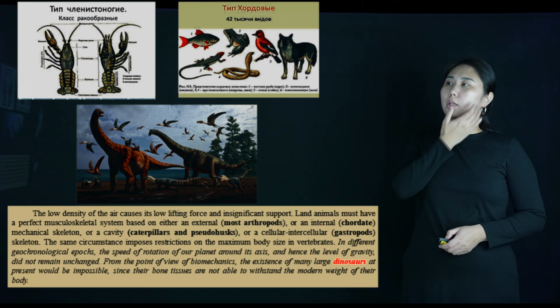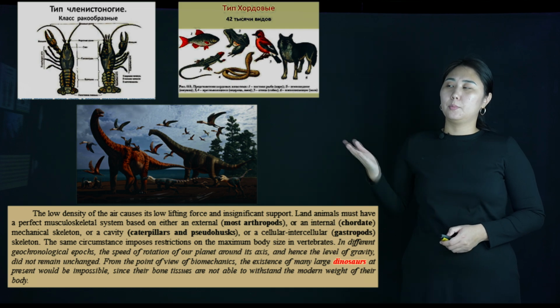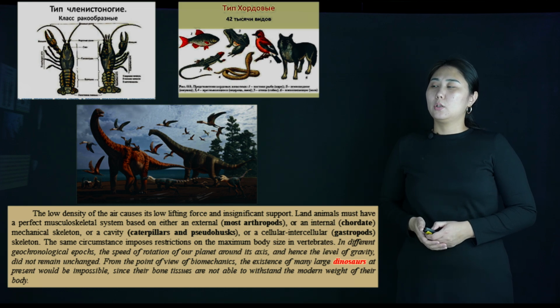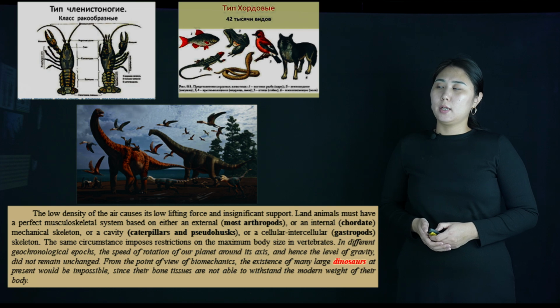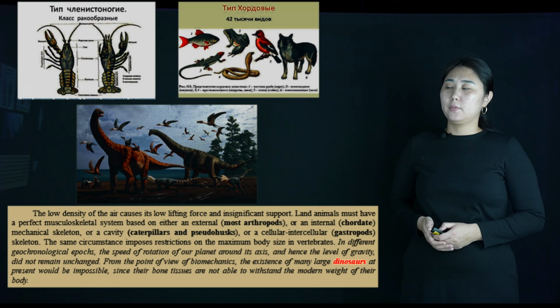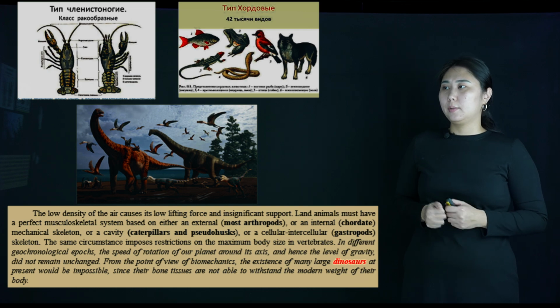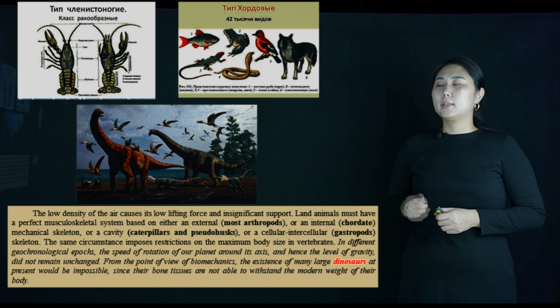So, who are the ground-air habitat animals? In this picture, you can see the animals which live in the ground-air habitat or in the water. The low density of the air causes low lifting force and significant need for support. Land animals must have a perfect muscular system based on a skeleton.